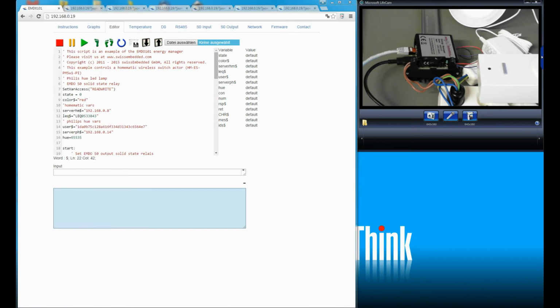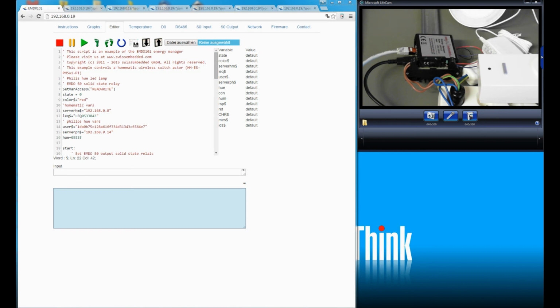This is an example for switching loads with the EMDO. We are controlling a Philips Hue LED lamp in this demonstration. The lamp is switched on and off with a solid state relay connected to the first EMDO SO output. When the lamp is switched on, we are able to control the color of the lamp.